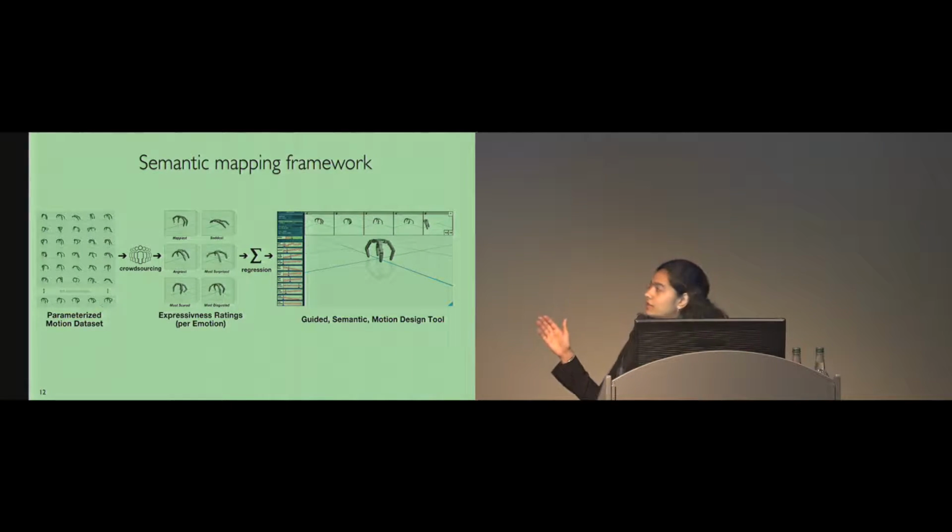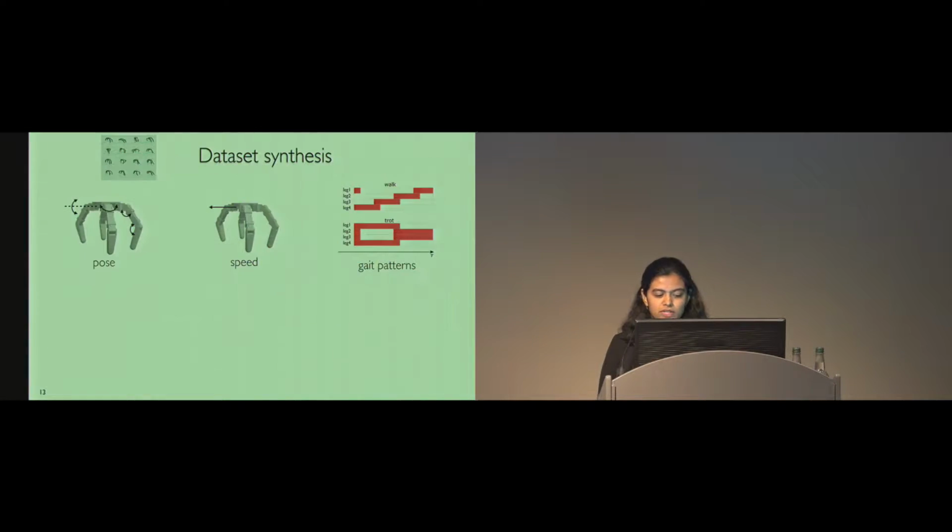I will walk through each and every step of the framework using the example of the walking robot. So let's start with dataset synthesis. To synthesize the dataset, we leverage a physics-based simulation which uses trajectory optimization to generate robot motions. And this simulation is driven by a set of parameters. To figure out which parameters to embed in our simulation, we looked at the research in the affective computing community because we wanted to ensure that these parameters can generate expressive robot motions.